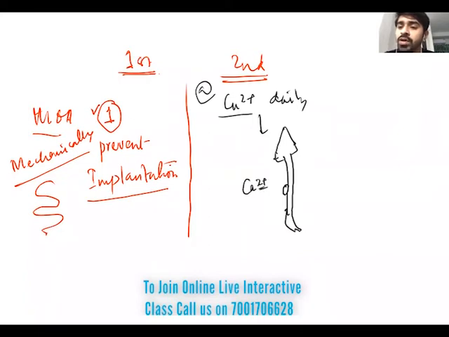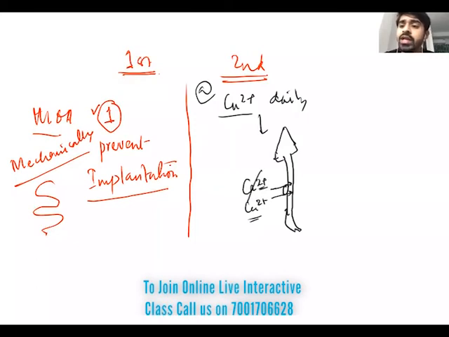What is the charge of the calcium? +2. And what is the charge of the copper? +2. So calcium will be mimicked by copper. Instead of calcium, copper will start entering.